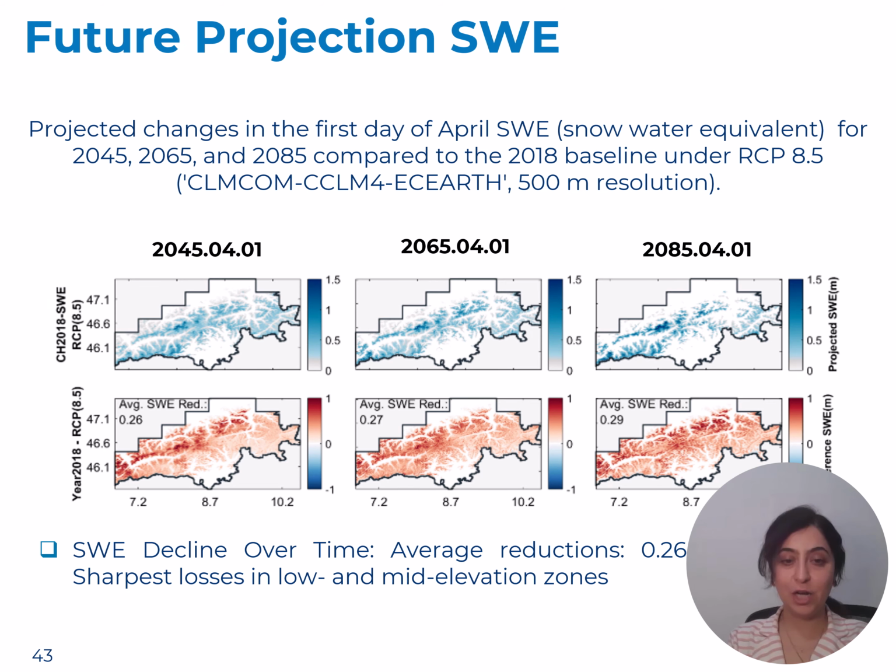For example, here I'm showing the end of March in 2045, 2065, and 2085, based on one of the climate models, CH2018, over the Swiss Alps. You can see the snow water equivalent shown in the first row, and we also compare these dates with 2018 as a reference, which is a normal year, so you can see how much the snow water equivalent is reduced. All the reds show the reduction in snow water equivalent, which is like 26 centimeters to 29 centimeters on average over the Swiss Alps.